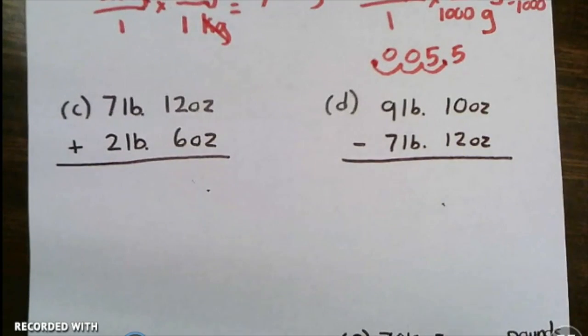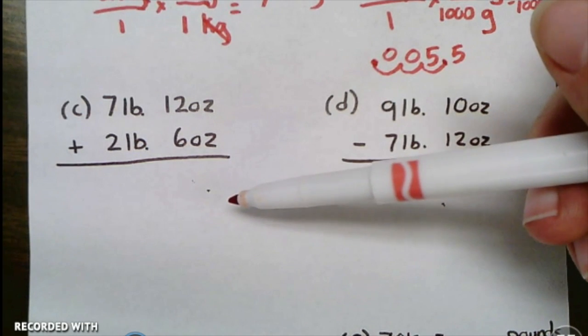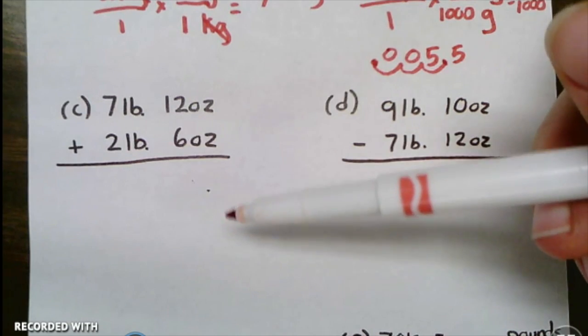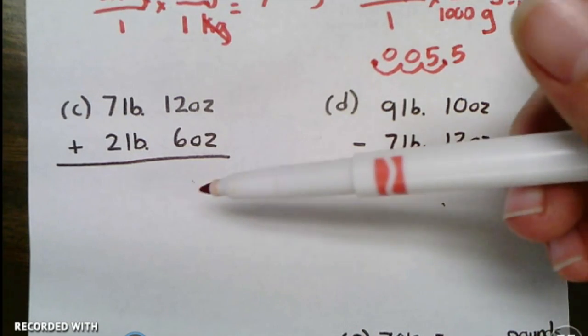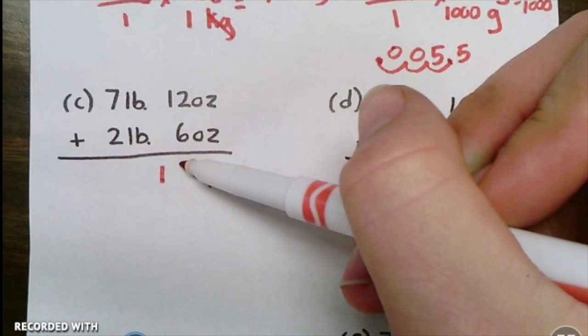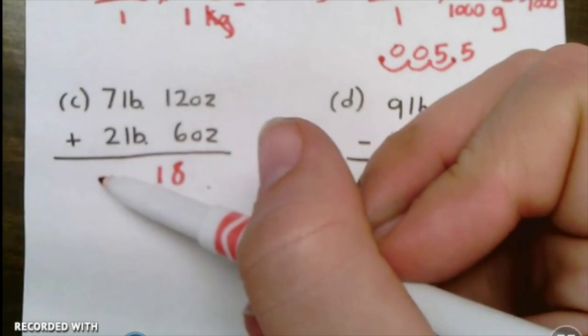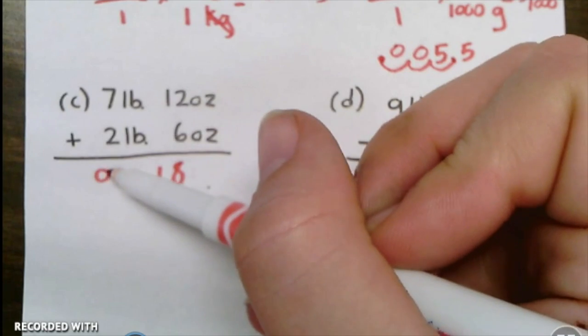Okay, C. Now in this problem, we're going to start by adding the ounces and then we're going to add the pounds. But since there's 16 ounces in a pound, if this number gets higher than 16, we're going to have to take out one of the whole pounds from it. So we've got 12 plus 6, which is 18. And then 7 plus 2, which is 9.